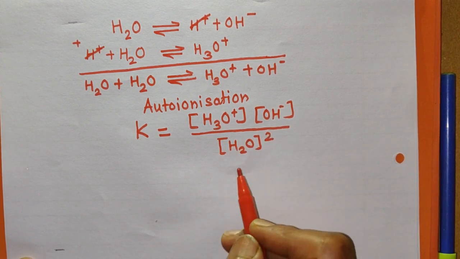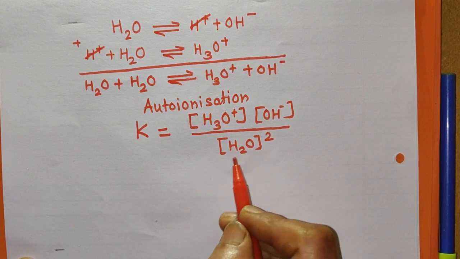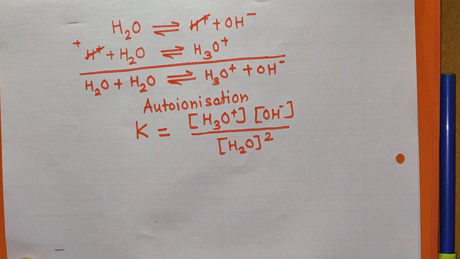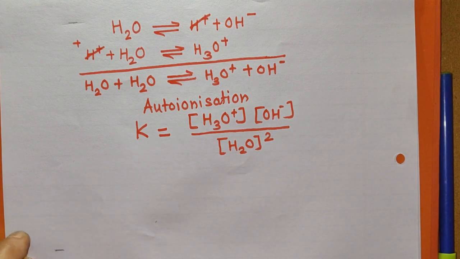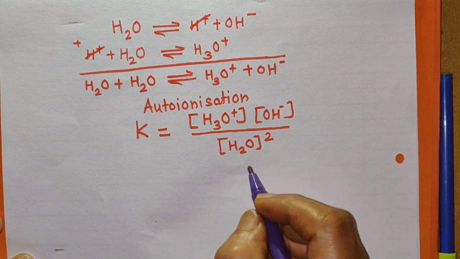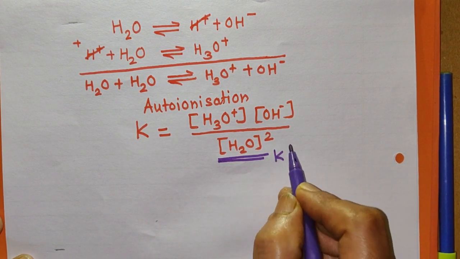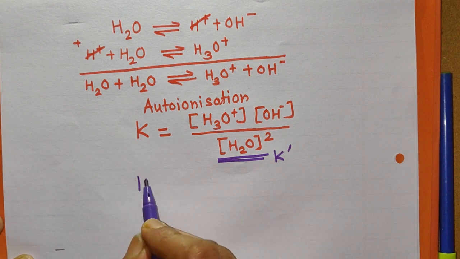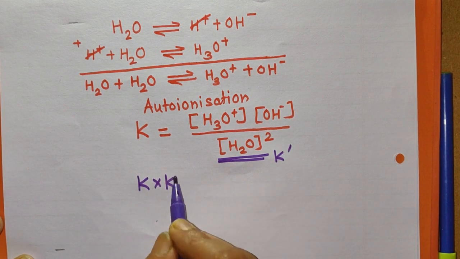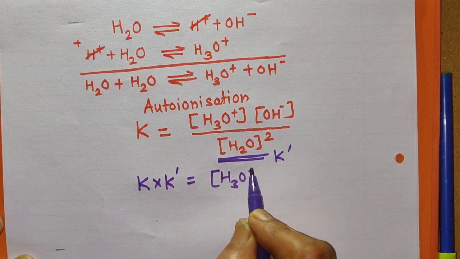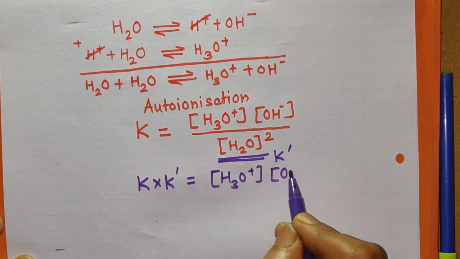Now the concentration of H2O is very large as compared to the concentration of ions. Why? Because water is a very weak electrolyte. Its ionization is to a very small extent, and therefore the concentration of H2O is taken as constant. Suppose this constant is taken as K dash. Now you can obtain this relation: K into K dash is equal to concentration of H3O+ into concentration of OH-.